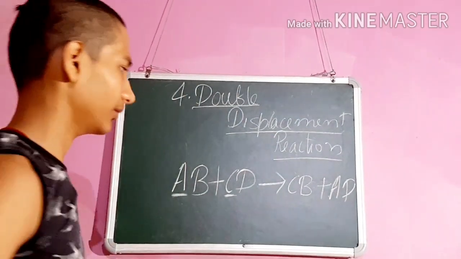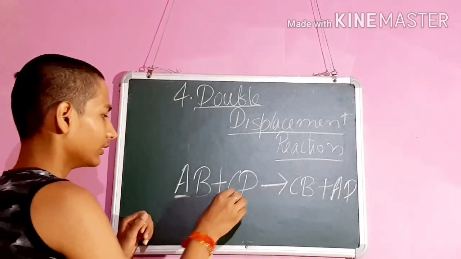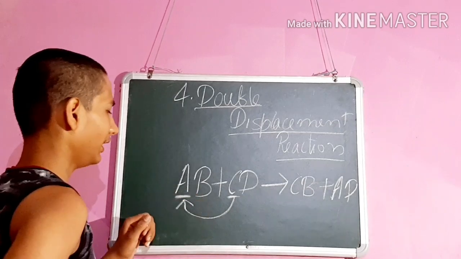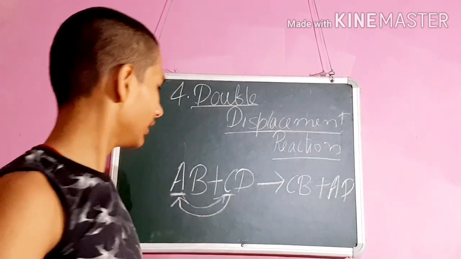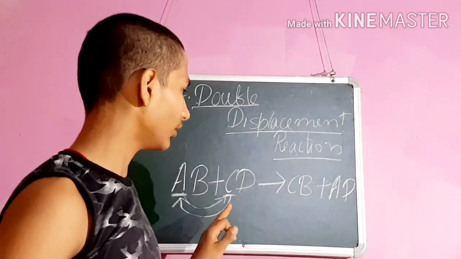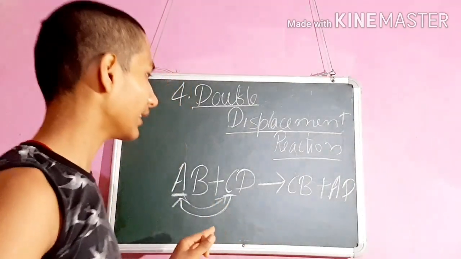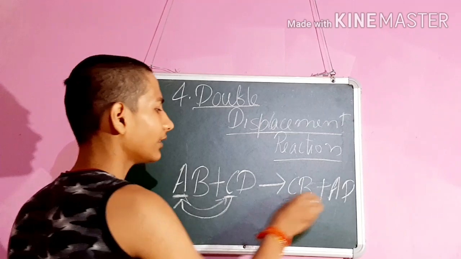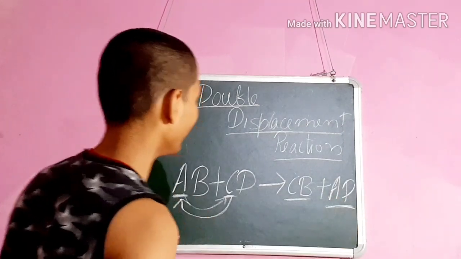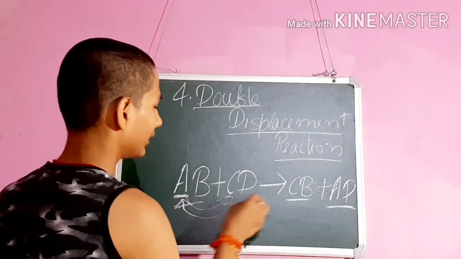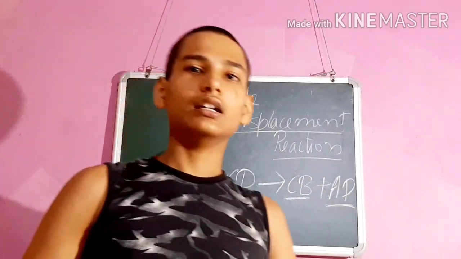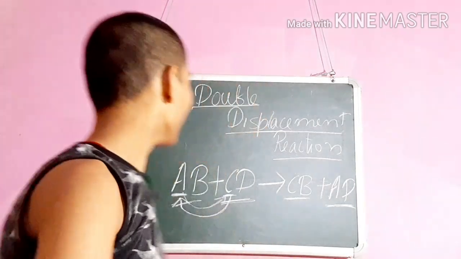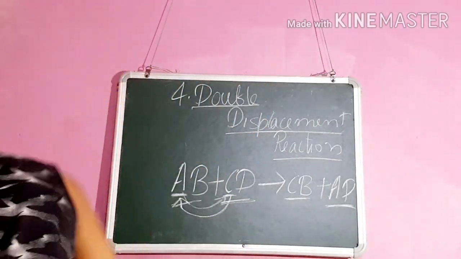C will come onto the place of A and A will go to the place of C. Here the exchange of ions or radicals takes place and the compound formed on the product side is totally different from the compound on this side. So now let's take an example for double displacement reaction.